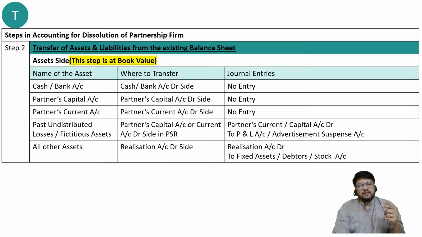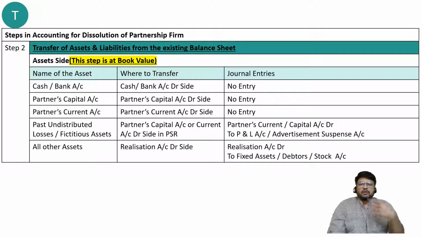So if there is any fictitious asset, deferred revenue expenditure, advertisement suspense account, or any loss which you have suffered in the past but was not distributed among the partners, so it is still appearing on the balance sheet asset side, then such loss will have to be also transferred to partners' current account or capital account, as the case may be, and it will go to the debit side. So these accounts, current account or capital account, will be debited. That means P&L account or advertisement suspense account will be credited.